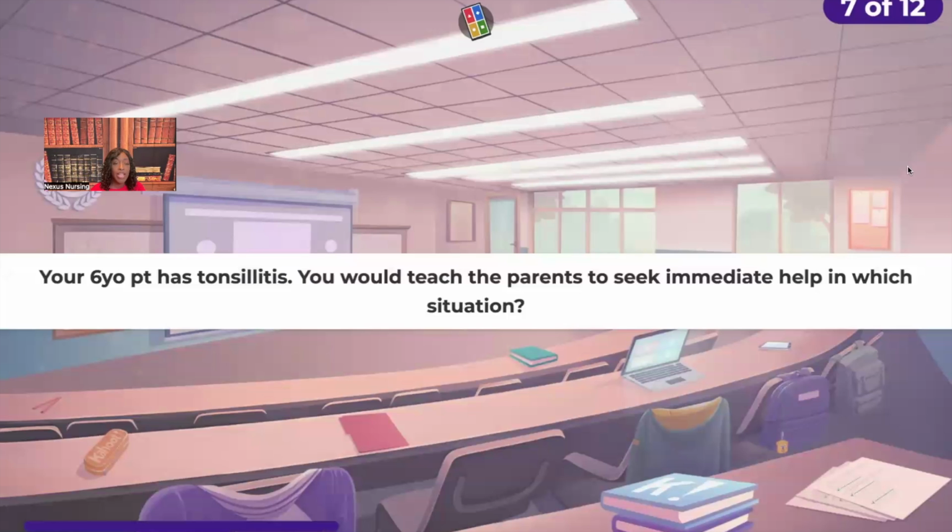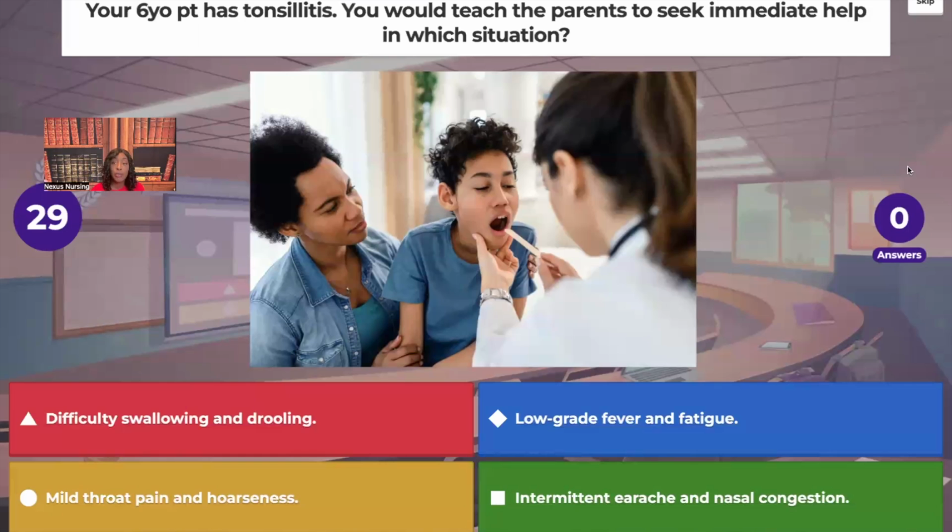Okay, your 6-year-old patient has tonsillitis. So now we're switching gears. We're talking about pediatric patients now. You would teach the parents to seek immediate help in which situation? Difficulty swallowing and drooling, low-grade fever and fatigue, mild throat pain and hoarseness, or intermittent earache and nasal congestion.